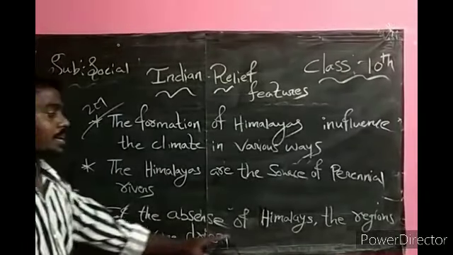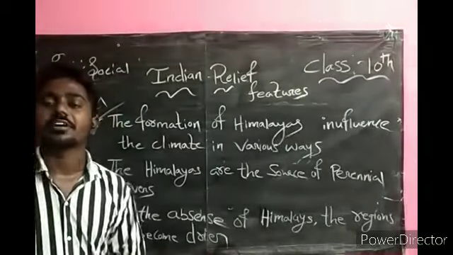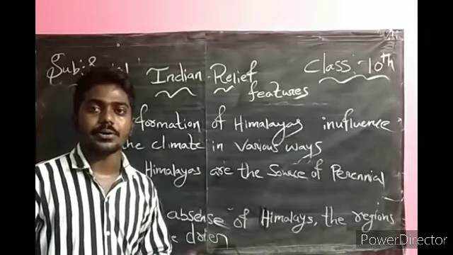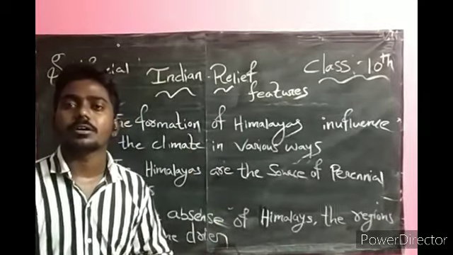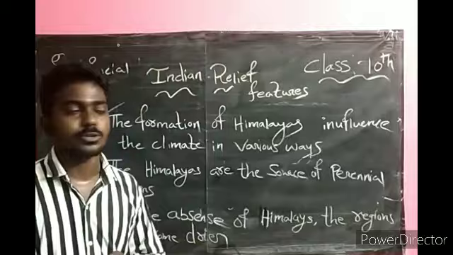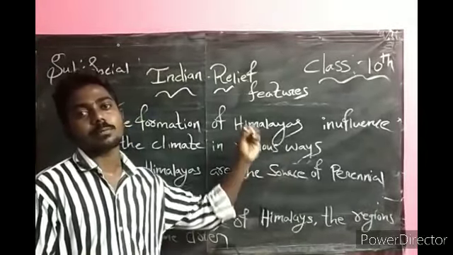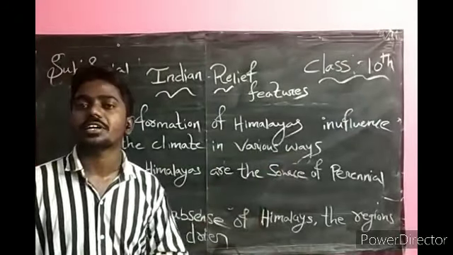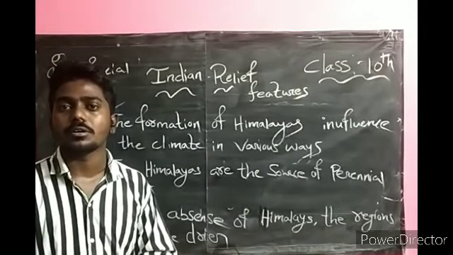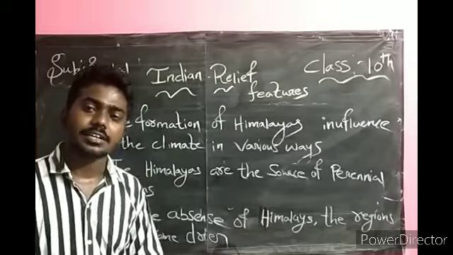In the absence of Himalayas, the region will become drier. Because of the perennial rivers coming from the Himalayas, the northern part became very fertile, and we can irrigate more and more agriculture in that region.